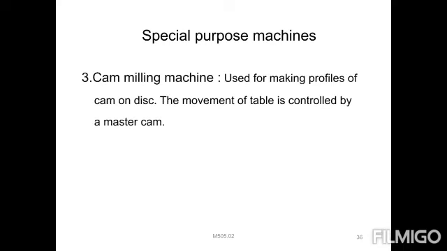Then next one is the cam milling machine, right? Used for making profiles, cam or disc, the movement of the table is controlled by a master cam. The master cam will be provided for revolving totally. Then profile milling machines, for duplicating templates, the cutter movement is regulated by the guide pin. The best example is the compass box stencil. While writing A, B, C, D with the help of one stencil, it will be written in the same font on paper.